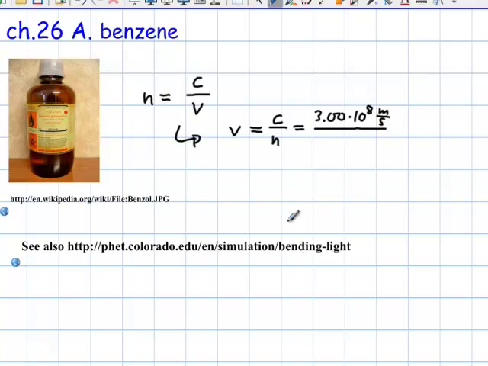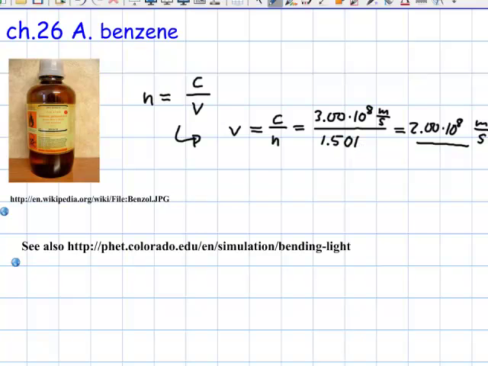Divide by the index of refraction of benzene, divide by 1.501. Pretty much exactly going to be 2.00, right? If I do that, 3 divided by 1.501, yep, pretty much around 2.00 times 10 to the 8 meters per second. By the way, when I plug this in here, the index of refraction has no units, so therefore you don't see any.